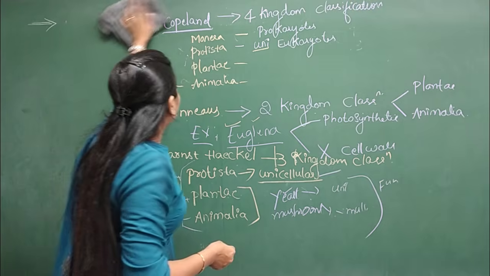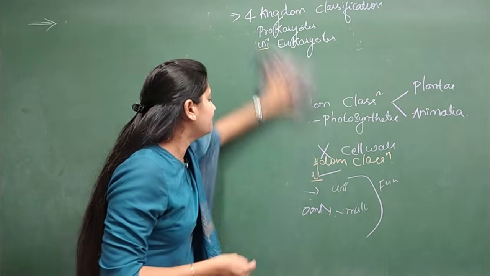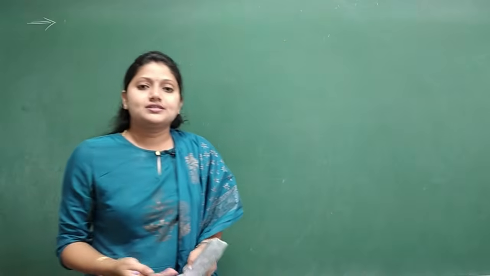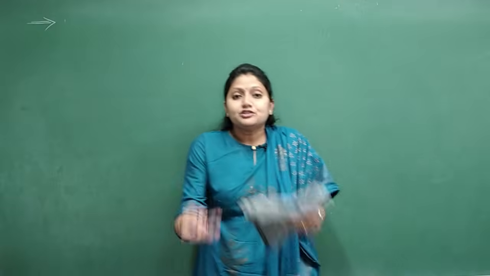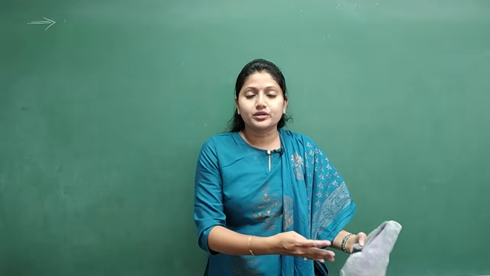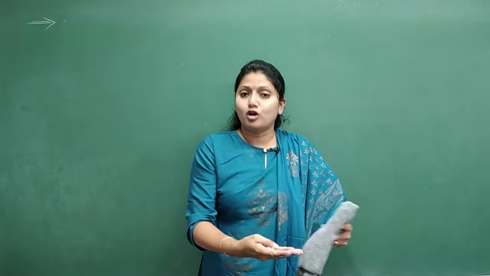All right, so we will move on to the five kingdom classification, which is given by R.H. Whittaker. Many characteristics like cell structure, the body organization, mode of nutrition, mode of reproduction, likewise many important characteristics along with the morphology.